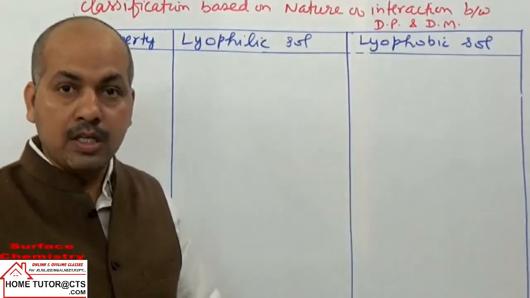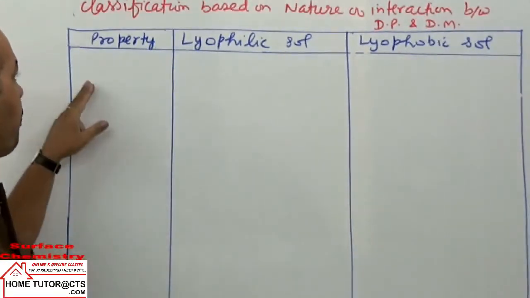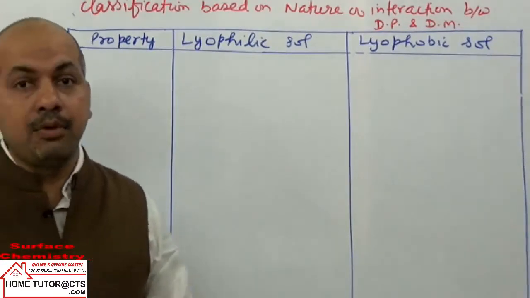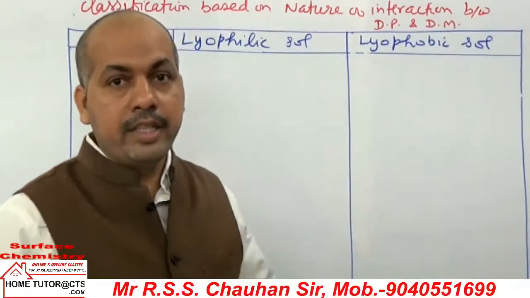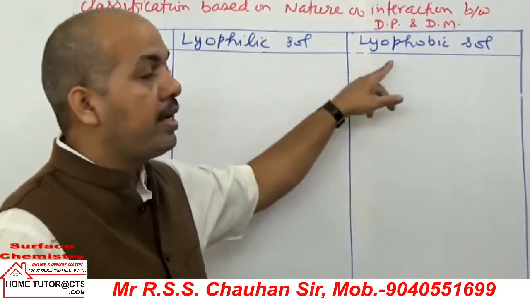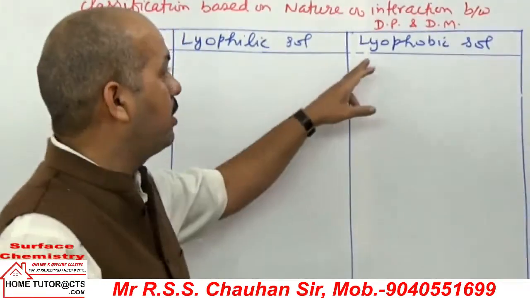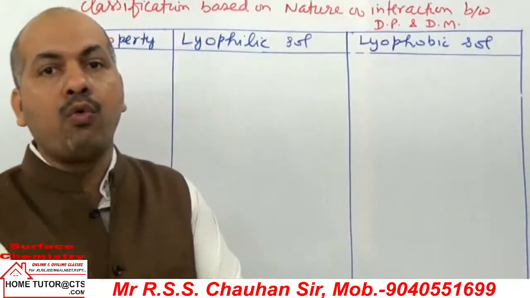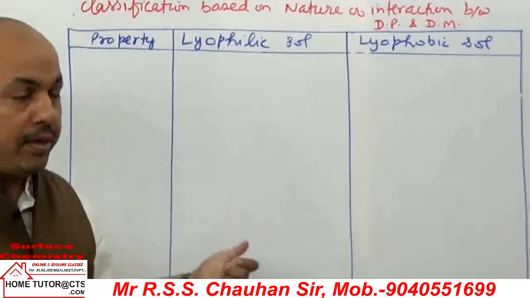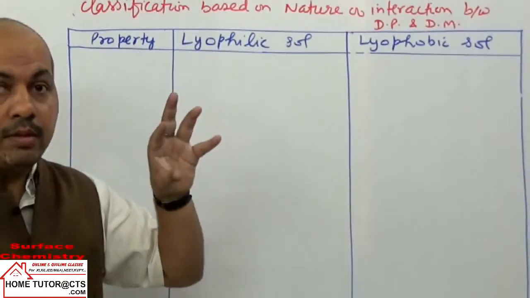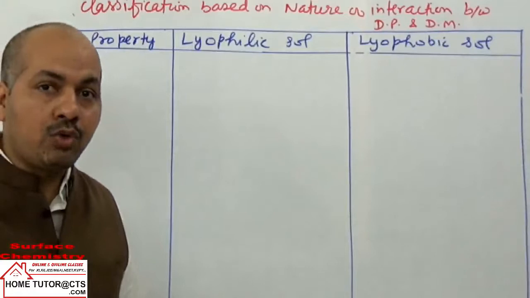So sols are taken in two categories, lyophilic sol and lyophobic sol. If the dispersion medium is water, then the sols are called hydrophilic and hydrophobic. Hydrophilic means water loving, having affinity for water, and hydrophobic means water repelling. So we use the name hydrophilic in place of lyophilic when the medium is water, and hydrophobic in place of lyophobic.